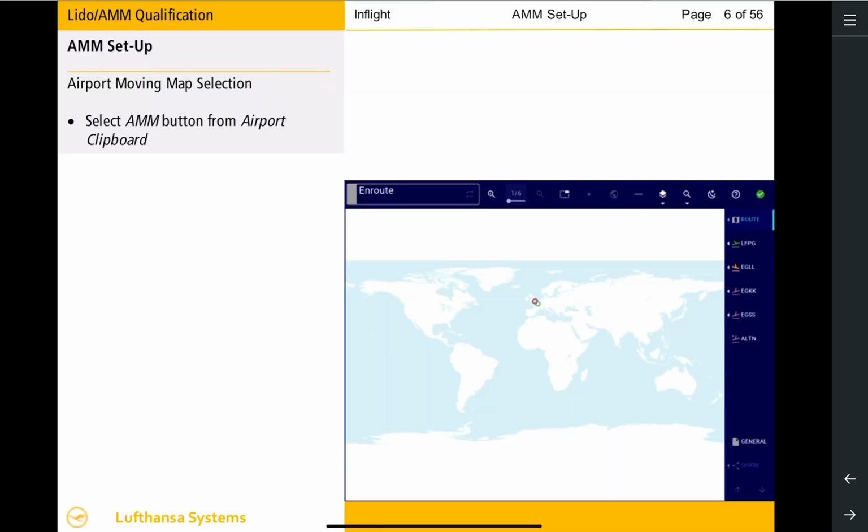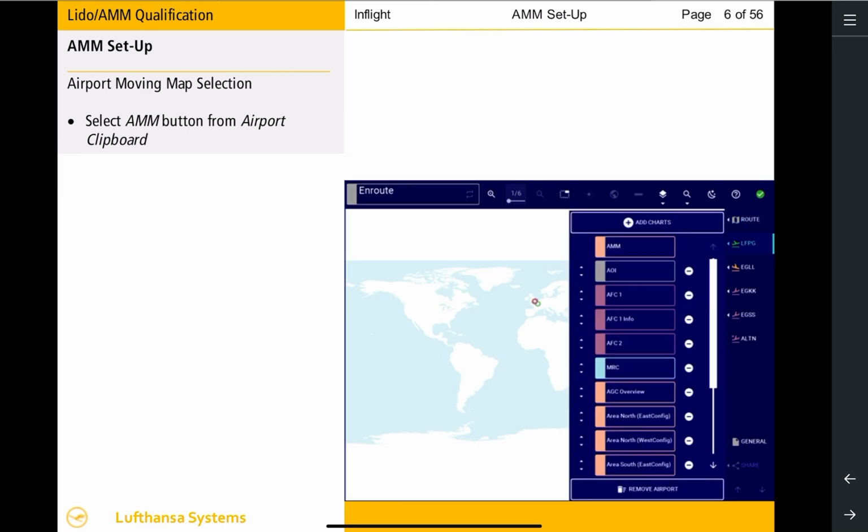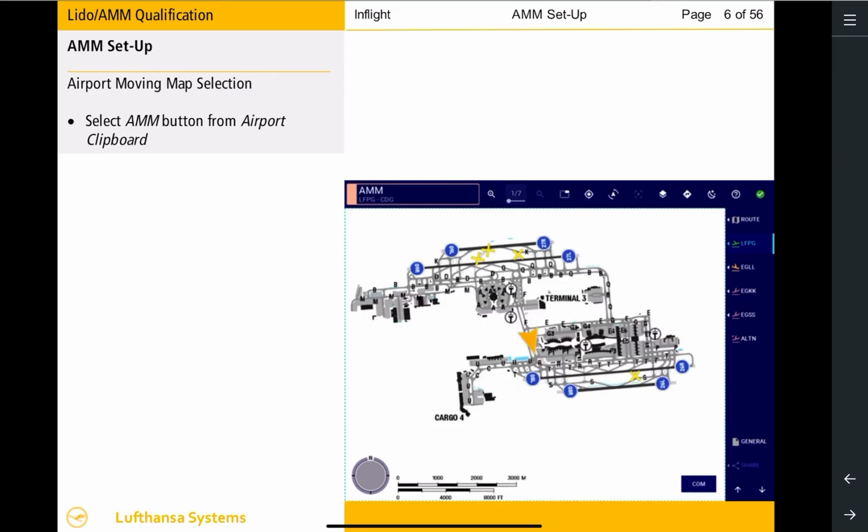First, we will have a look at the departure airport map for a briefing. To bring up the airport moving map, select the airport, which will bring up the airport clipboard. Then select the AMM button. This will bring up the airport moving map.